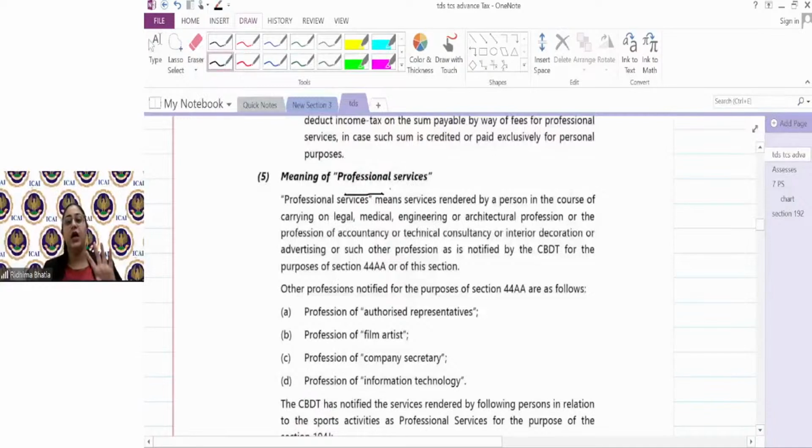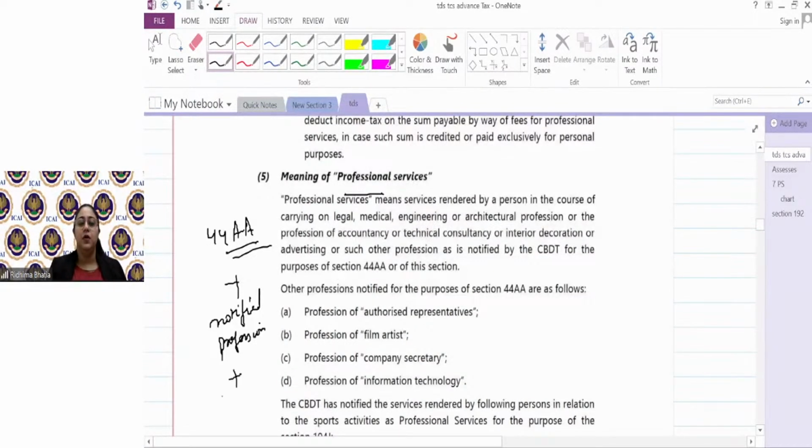गाइस, प्रोफेशनल सर्विसेज यहाँ पे अपनी मर्जी से नहीं लेना. Professional services, what you have studied under 44AA notified professions, what you have studied, other professions which are notified for the purpose of 44AA, वहां पे notified professions, and what professions which are specifically given under 194J. Only if the payments are made to these people would be covered under fees for professional services. If the payment is made to other than these people, it will not be covered under professional services.